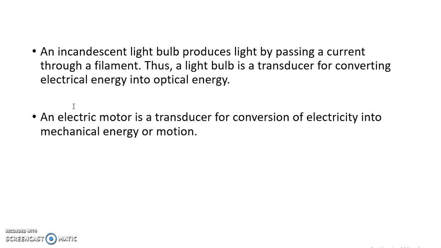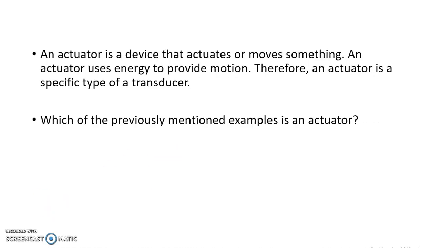That means an incandescent bulb converts electrical energy into light energy, so we can call a light bulb a transducer. Similarly, an electric motor is also a transducer because it converts electrical energy into mechanical or rotational energy. So it also converts one form of energy into another form. These are some common examples of transducers.